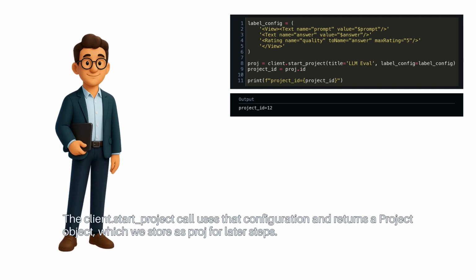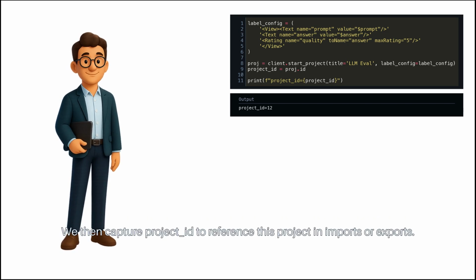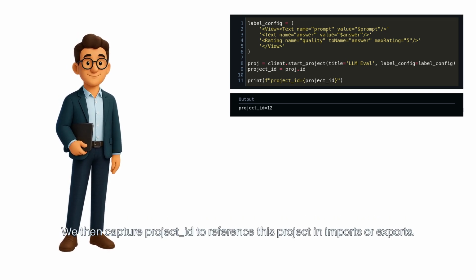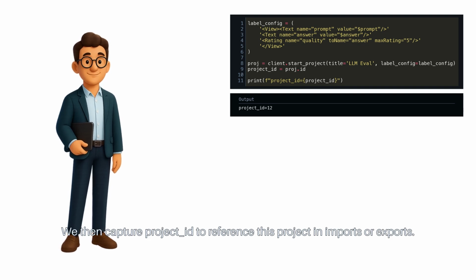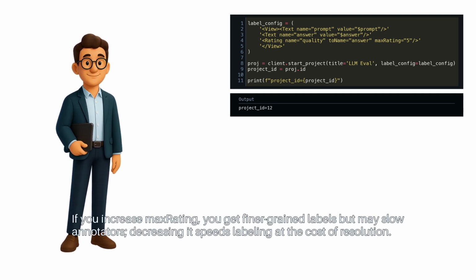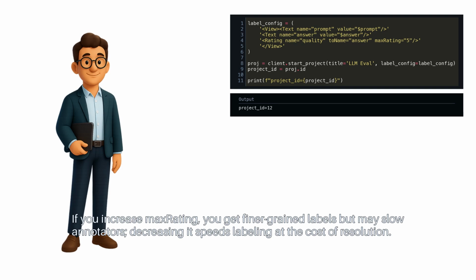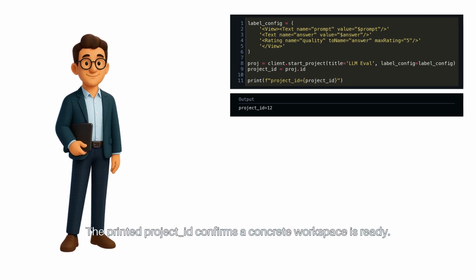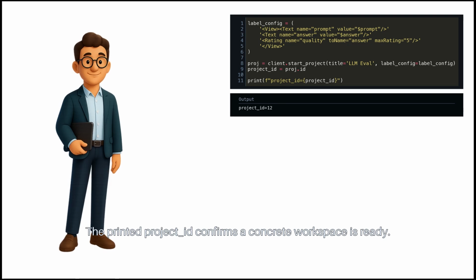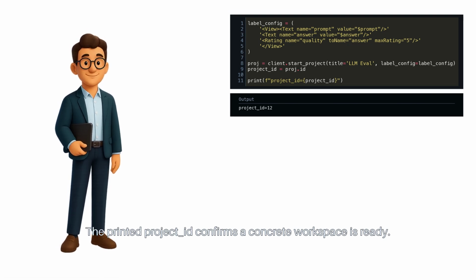The client.start_project call uses that configuration and returns a project object, which we store as proj for later steps. We then capture the project ID to reference this project in imports or exports. If you increase max rating, you get finer-grained labels, but may slow annotators. Decreasing it speeds labeling at the cost of resolution. The printed project ID confirms a concrete workspace is ready.